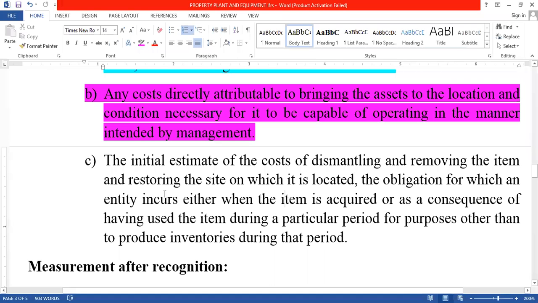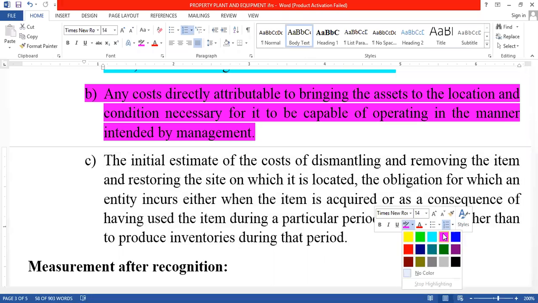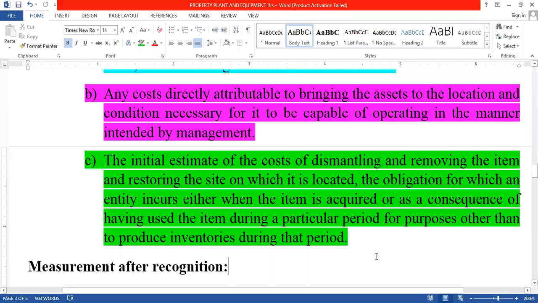After that, the third one here. So here, what it means is the initial estimate of the cost of dismantling and removing the item and restoring the site on which it is located, the obligation for which an entity incurs either when the item is acquired or as a consequence of having used the item during a particular period for purposes other than to produce inventories during that period.